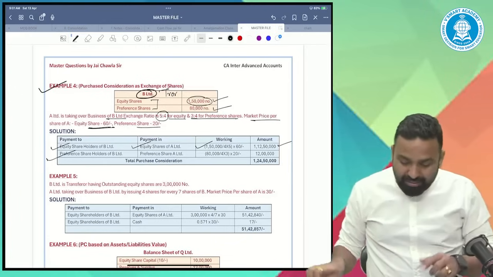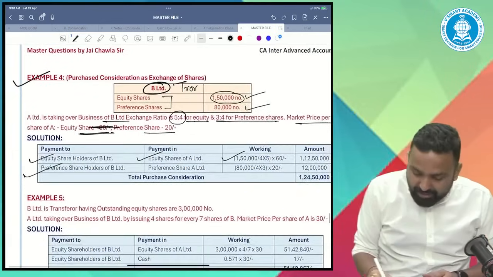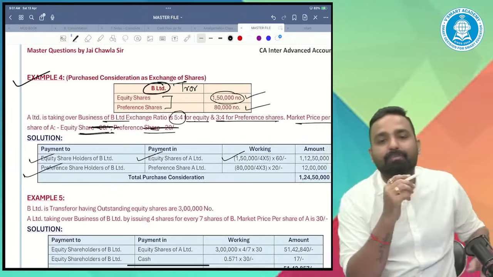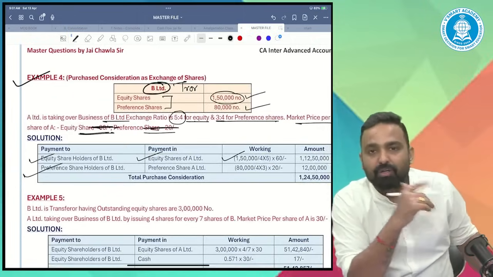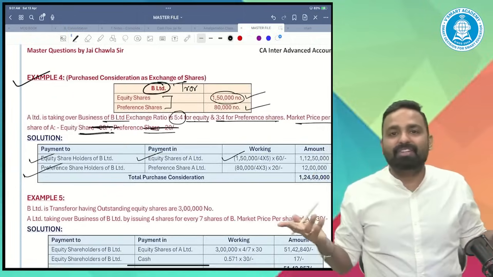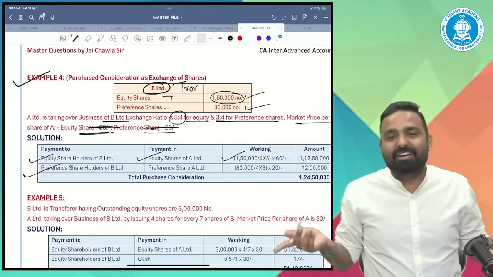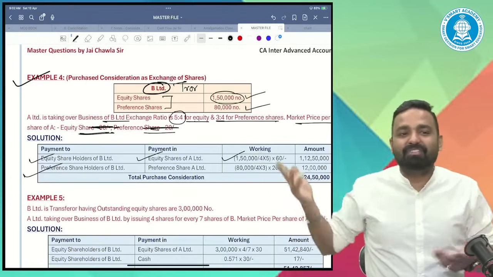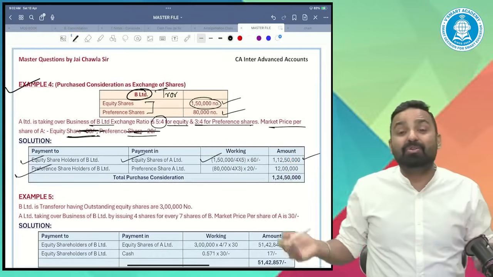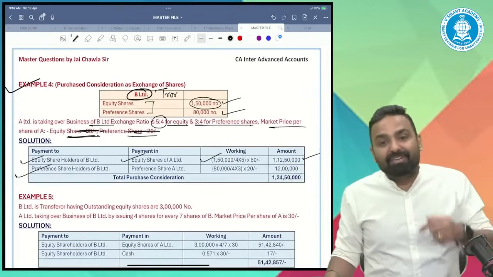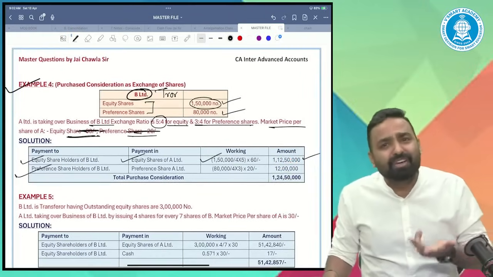Sir, suppose in your question the market values are not given. What will you do, sir? The face value, because I don't have any other option. I will issue the shares at face value because I don't have any other choice. So whenever the market value per share is not given, use the face value.